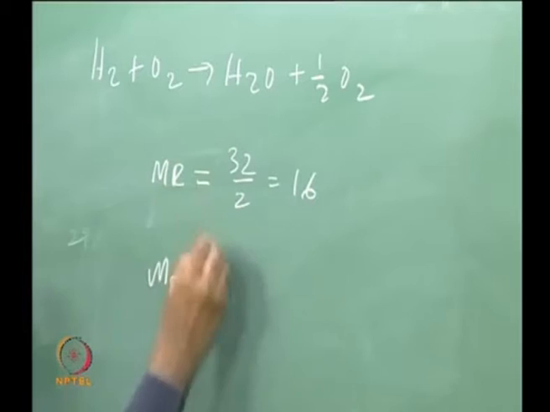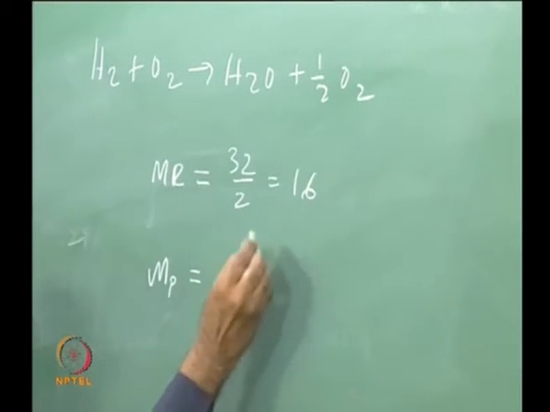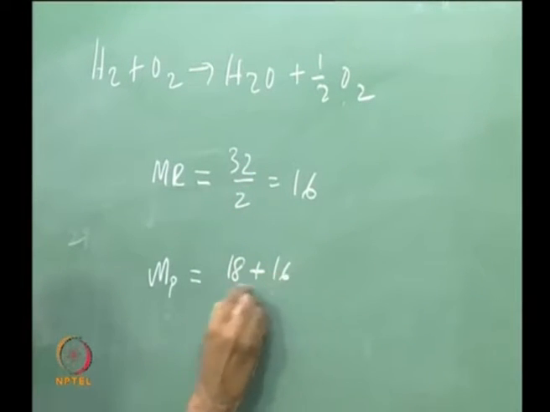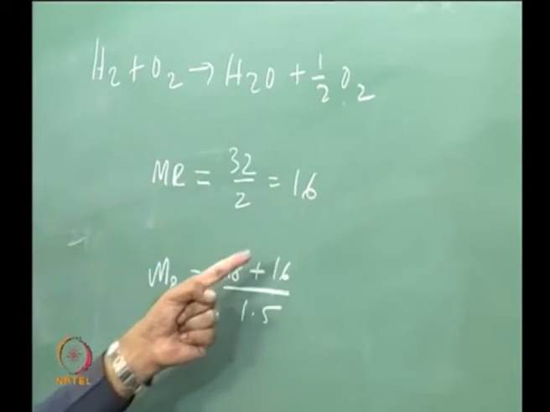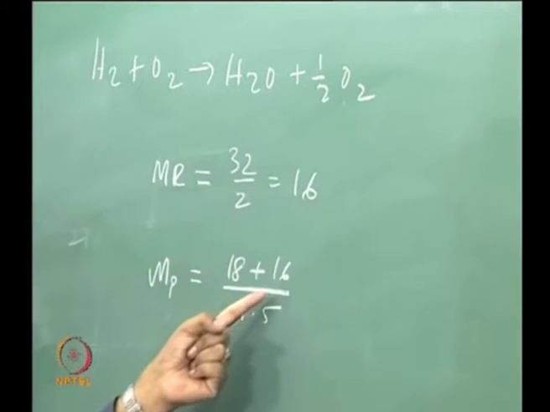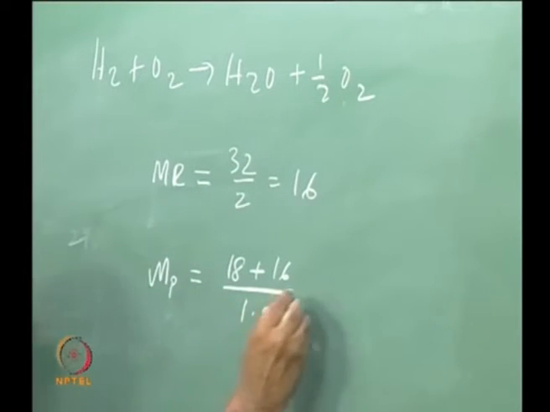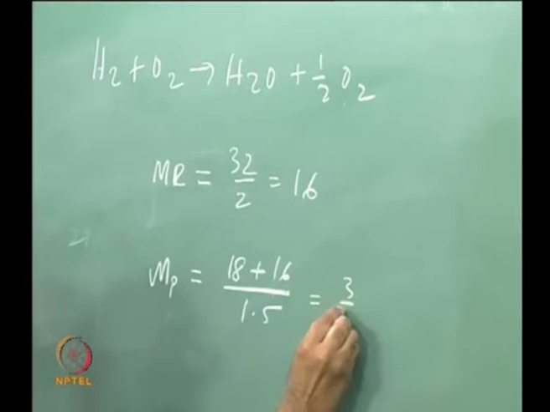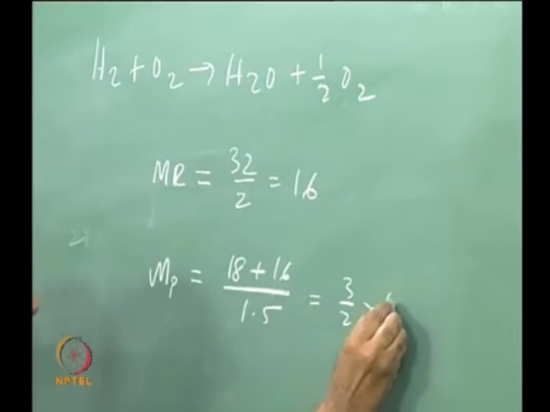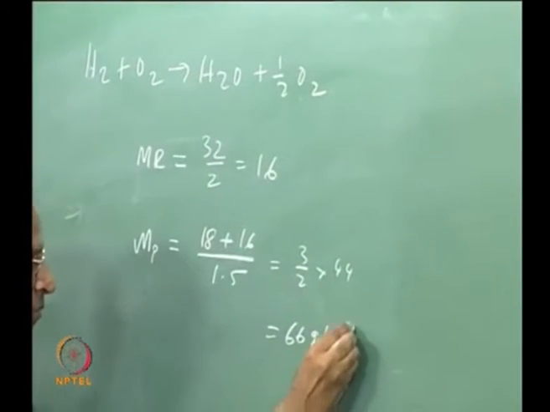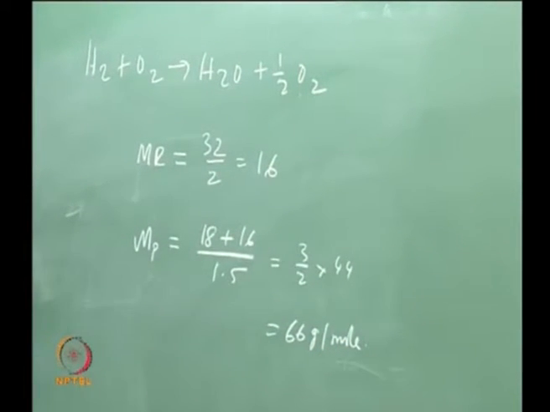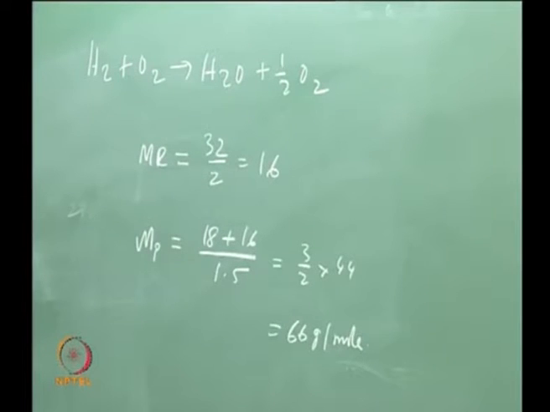Yes, we are talking in terms of 18 plus 16 divided by 1.5. Is it all right? 18 plus O2 is 32, 16 divided by 1.5, this is equal to 3 by 2 into 44, that is equal to 66 gram per mole. Am I all right?